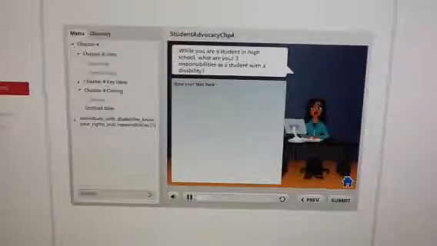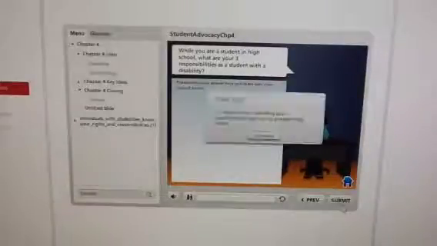While you are a student in high school, what are your 3 responsibilities as a student with a disability? Thank you. It is important to understand your responsibilities both during and after high school.